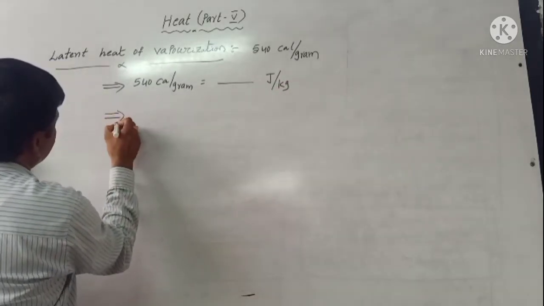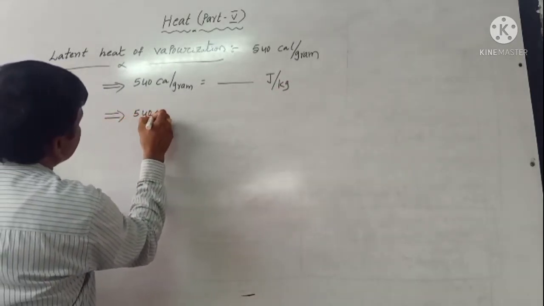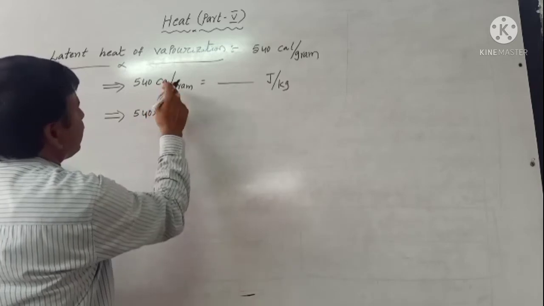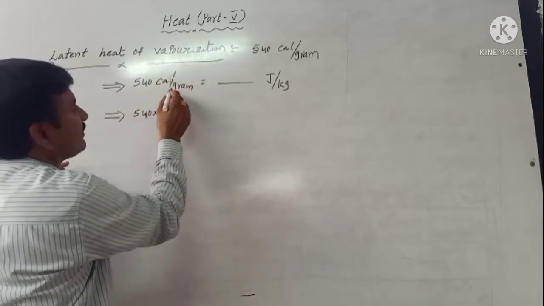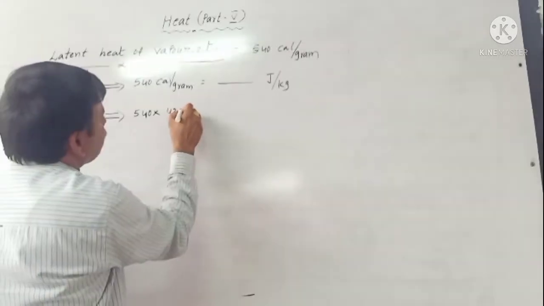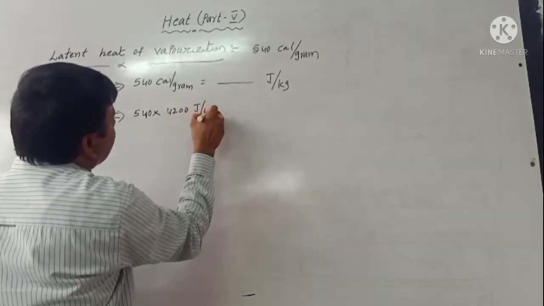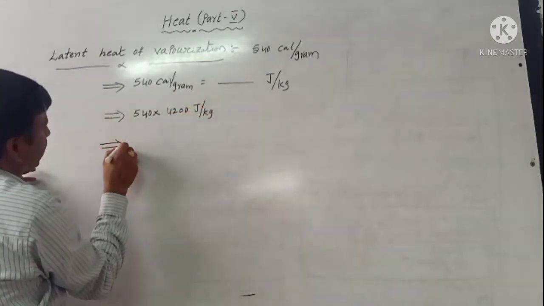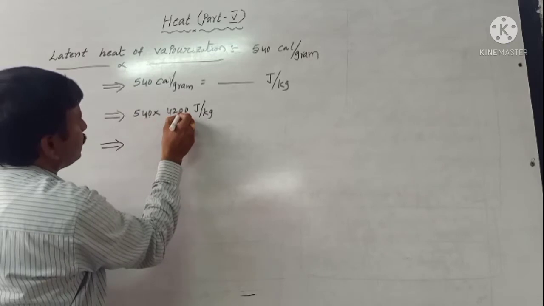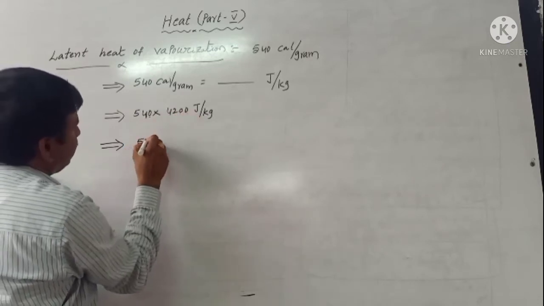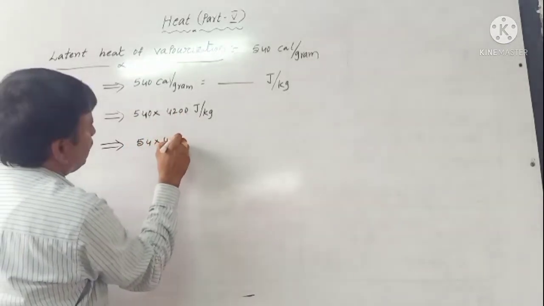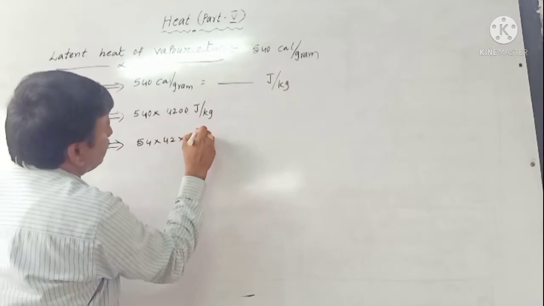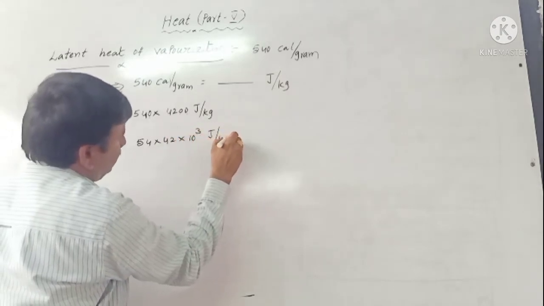Already you know that calorie per gram means 4200 joule per kg. How many zeros? 1, 2, 3, so again we write 54 multiplied by 42 into 10 cube joule per kg.